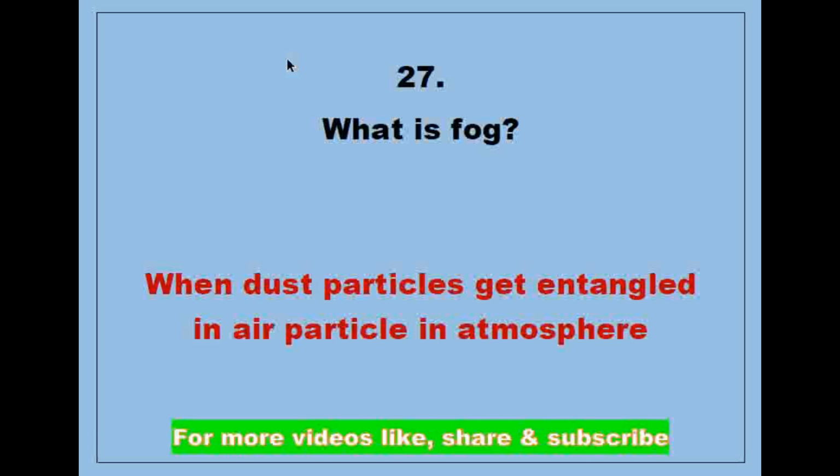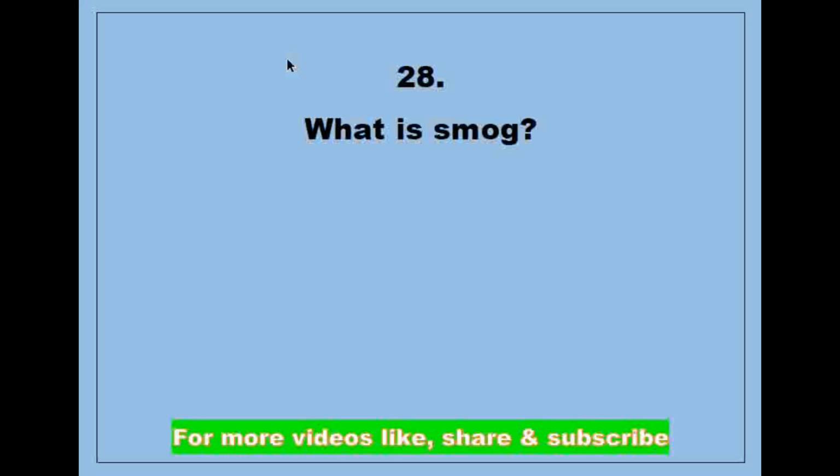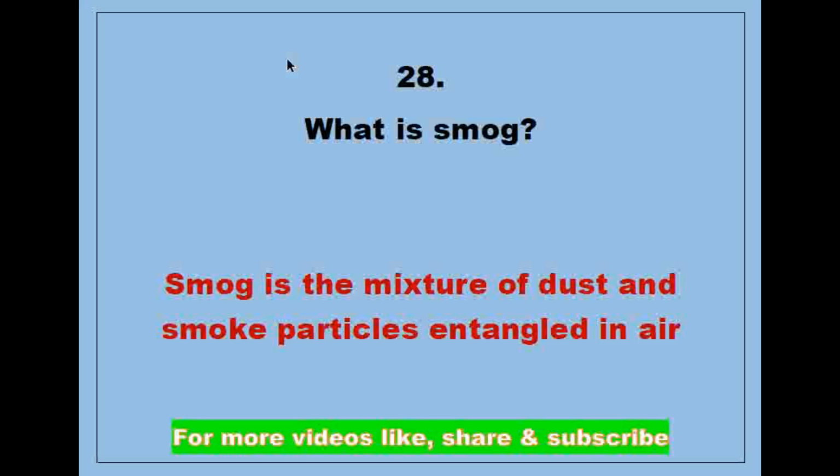Answer is when dust particles get entangled in air particles in the atmosphere. Next question, what is smog? Answer is smog is the mixture of dust and smoke particles entangled in air.